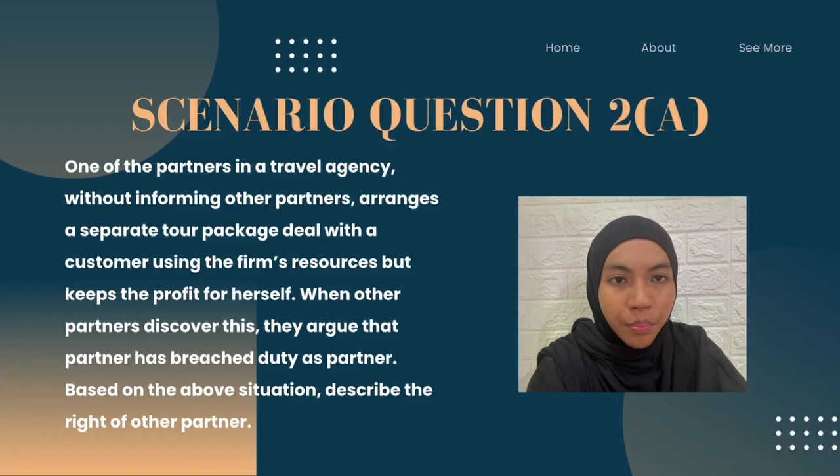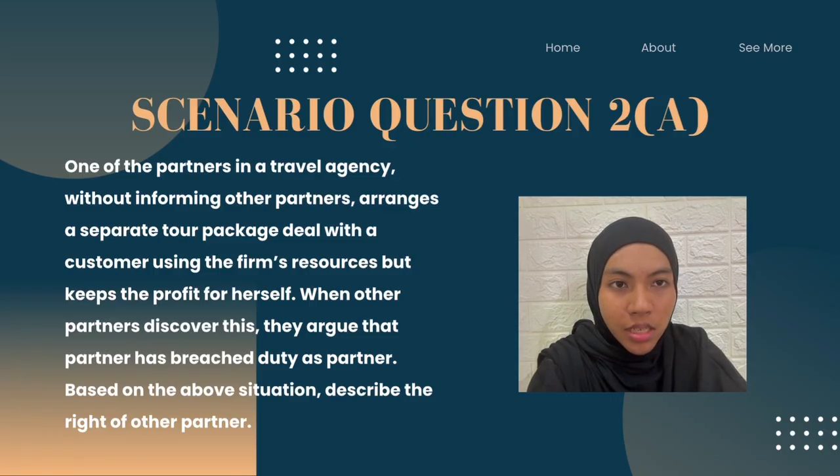Question 2A. One of the partners in a travel agency, without informing the other partner, arranges a separate tour package deal with a customer, using the firm's resources but keeps the profit for herself. When the other partners discover this, they argue that the partner has breached her duty as a partner. Based on the above situation, describe the rights of the other partner.